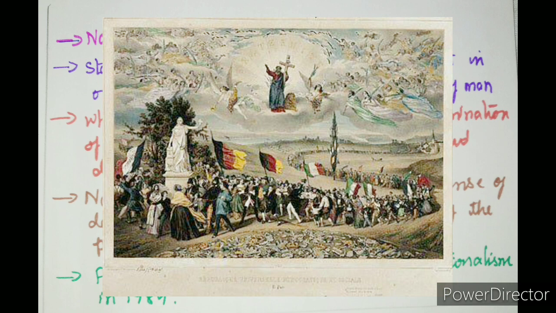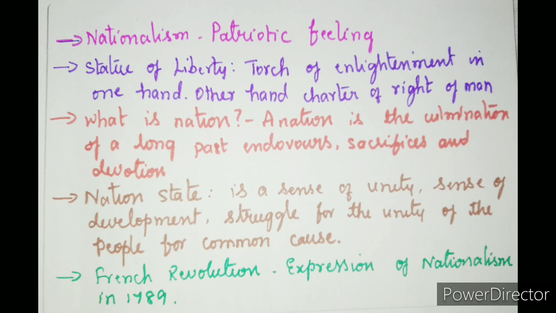The picture that you are observing in your textbook was made by Sorrieu. Sorrieu's idea, or his vision, was that the whole world has to be like this, all the countries assembled under the Statue of Liberty. That indicates every country must have rights, must have liberty to live. As usual, we know that the Statue of Liberty holds the enlightenment in one hand and the Charter of the Rights of Man in the other hand.